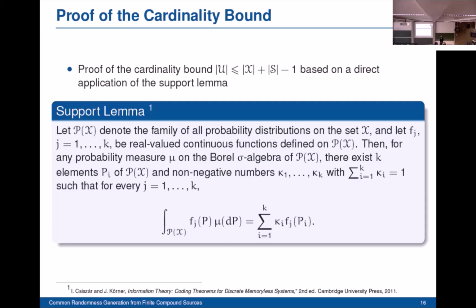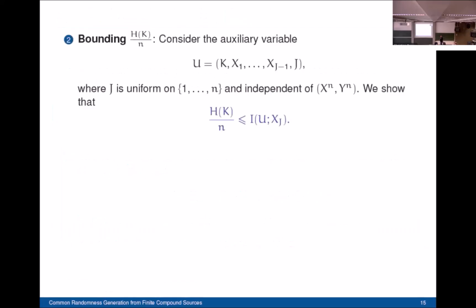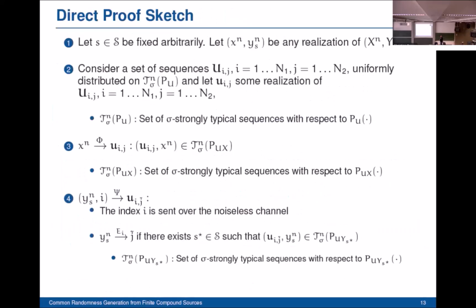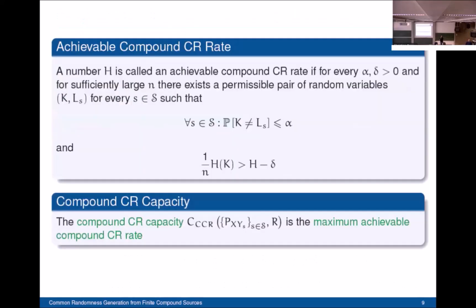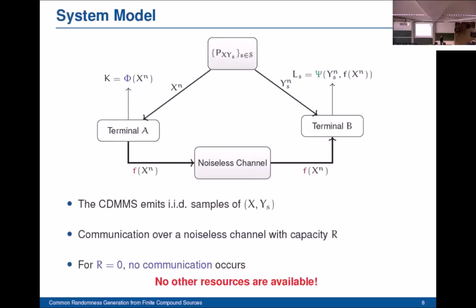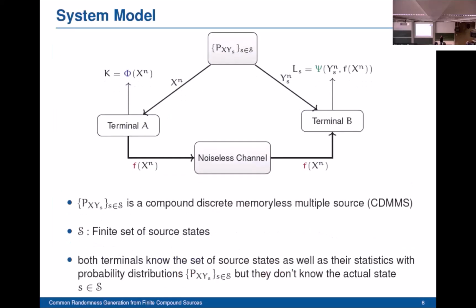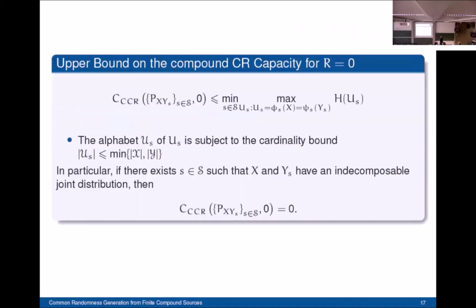Thanks for the nice presentation. Did you say what decomposable or indecomposable is, at least when you mentioned it as a criterion for the common randomness capacity without communication to be larger than 0 or 0? When you mentioned it there, I didn't remember what it was. So what is it? Yeah, sorry, probably I forgot to mention it. I think it's quite important for me to get an intuition for the result, to understand when it is 0.